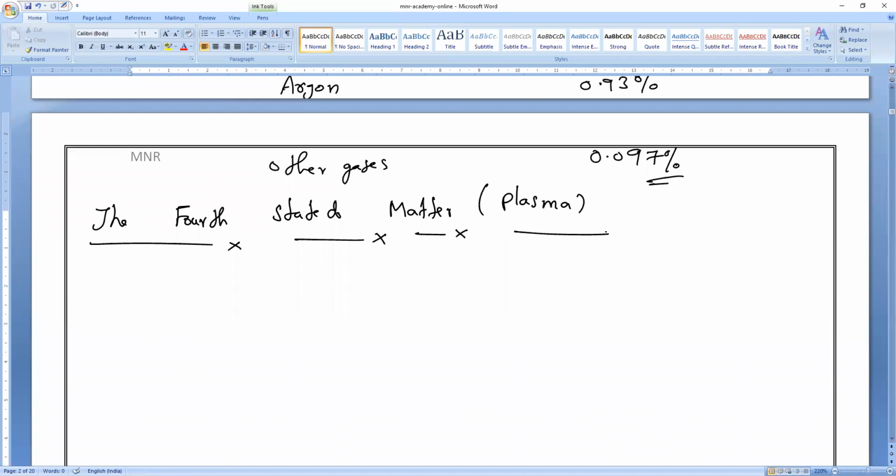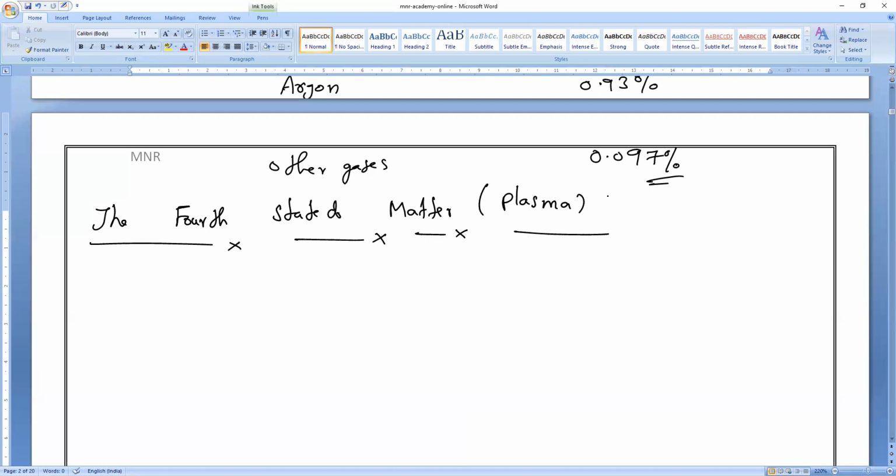All of you remember, at the beginning itself, I taught you plasma will form at extremely high temperature. So all of you remember, plasma is the fourth state of matter. We know under normal conditions, we have only three states of matter. What is that, everybody? Solid, liquid, and gases.